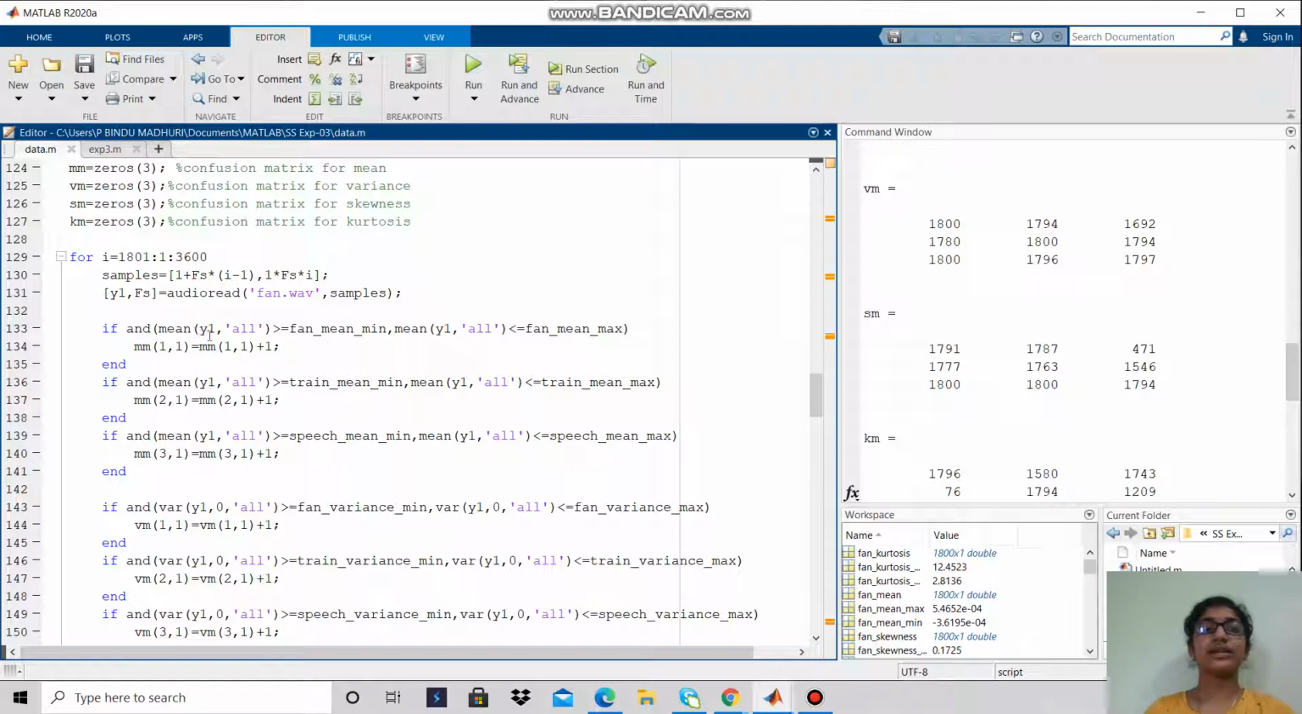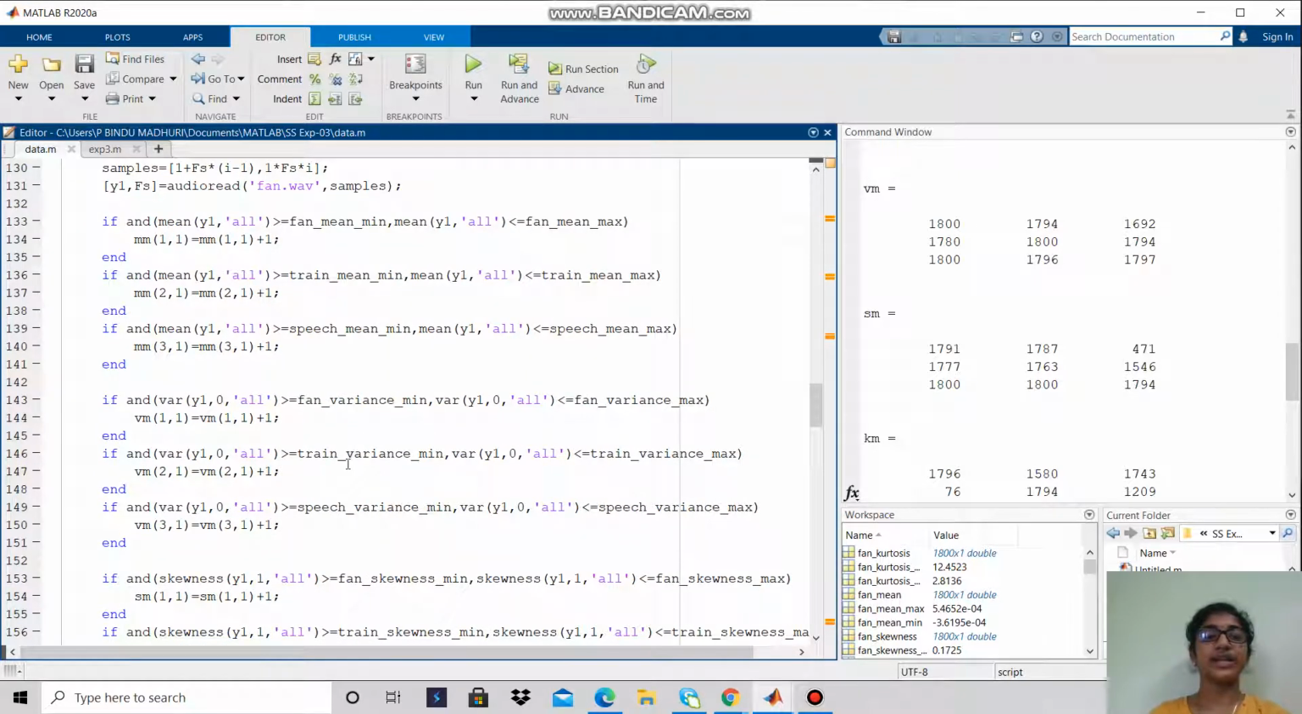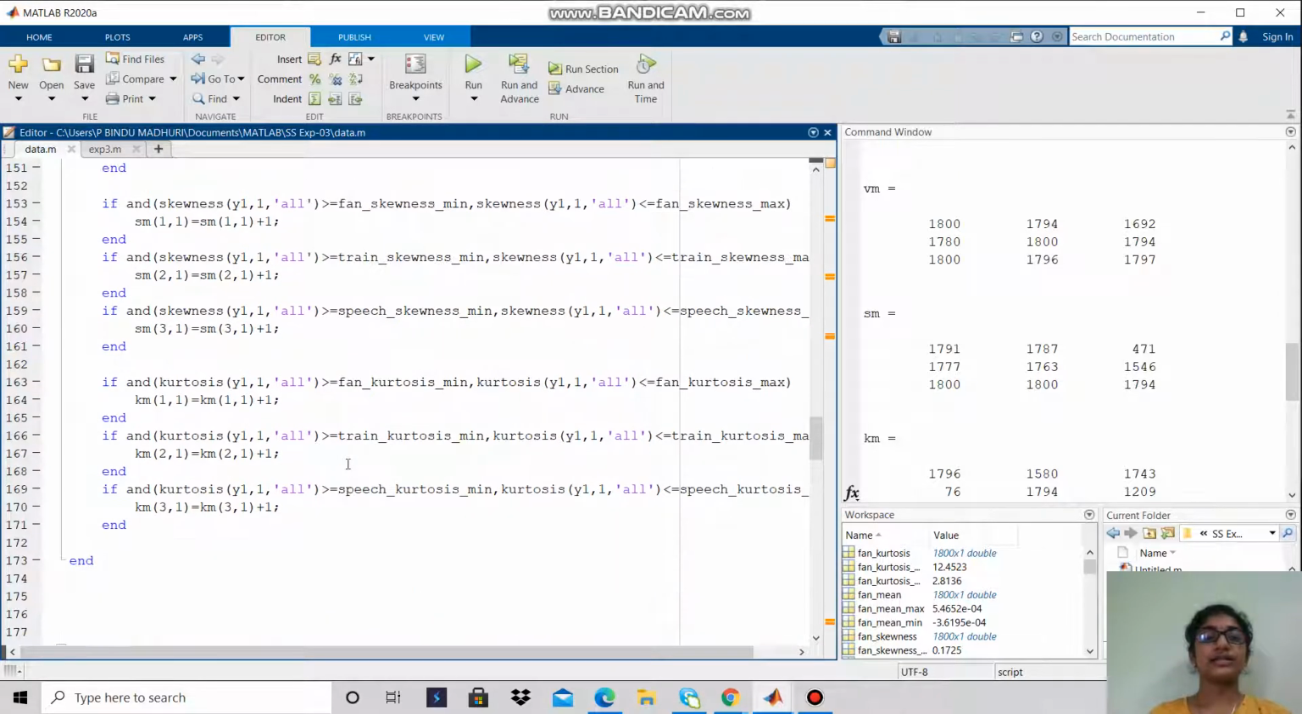Next, I calculated the mean for the second 30 minutes of fan data and checked which threshold range it lies in, meaning how many samples lie in the range of fan mean, how many samples lie in the range of train mean, and how many samples lie in the range of speech mean. Similarly, I did it for variance, skewness, and kurtosis.